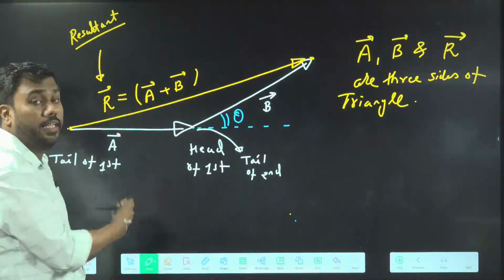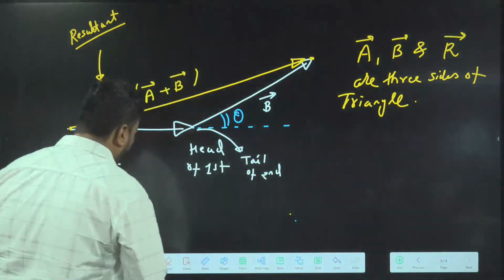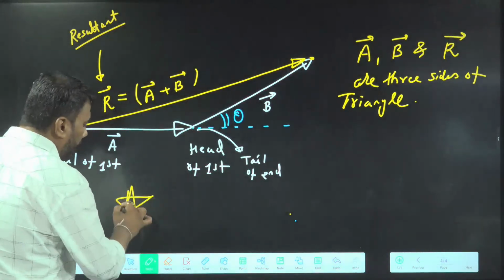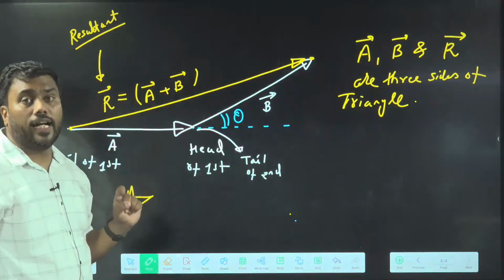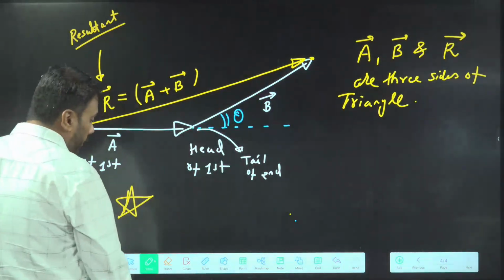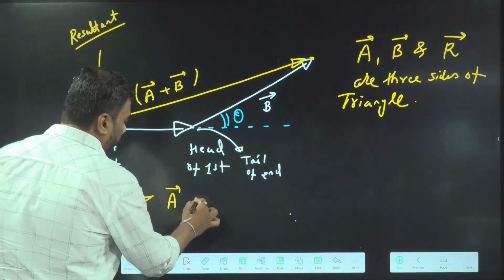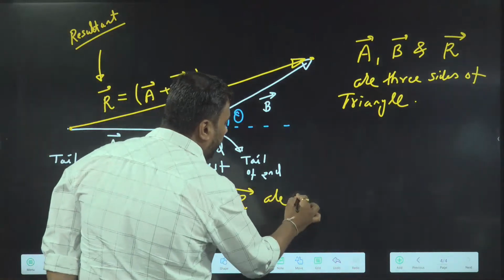Now because they are creating a triangle, some property of triangle will be followed. If three vectors are creating a triangle, they must be in the same plane. Otherwise, how will they create a triangle? So A, B and R vector resultant are in the same plane.